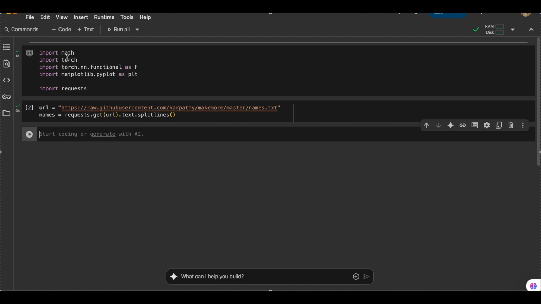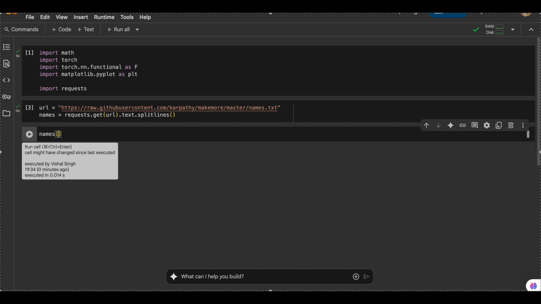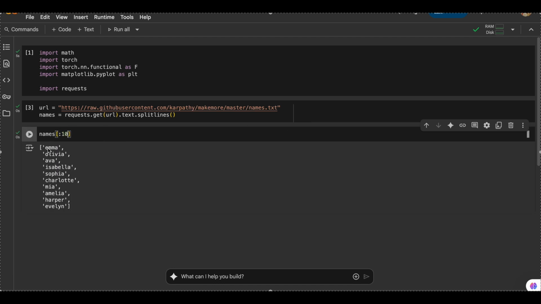So what I have done here is I have imported some libraries and I have imported this dataset, names. Now names has len of names. Names has 32,000 names. Let's see what these names look like. The top 10 names are Emma, Olivia, Ava, Isabel, Sophia, Charlotte, whatever. So these are the names that are present in the names dataset.